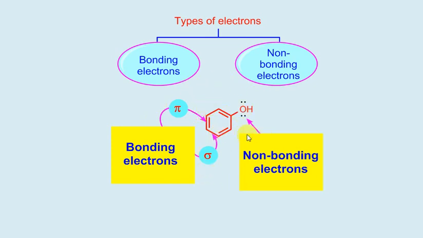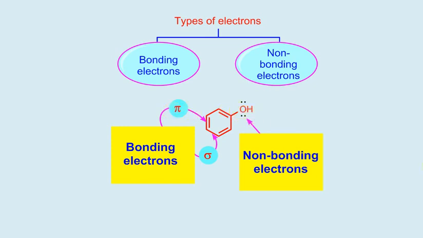Now, this compound is phenol. Friends, it has sigma bonds and pi bonds. The electrons present in the bonds are called bonding electrons. However, the electrons which are not part of a bond are called non-bonding electrons. Non-bonding electrons are also called lone pairs and unshared electron pairs. Friends, the electrons present in the pi bond are called pi electrons, and the electrons present in the sigma bonds are called sigma electrons. So, on this basis, electrons are of three types: sigma electrons, pi electrons, and non-bonding electrons.